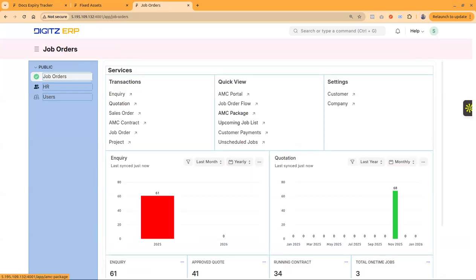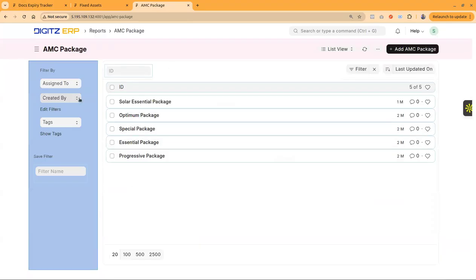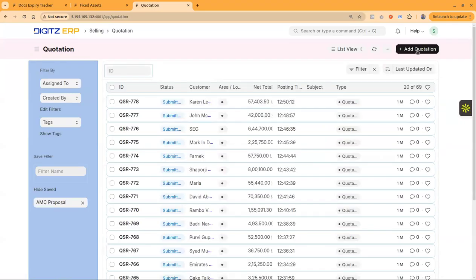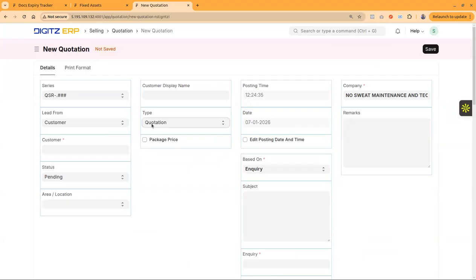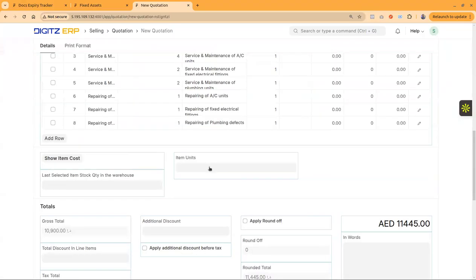We have another option to create an AMC package. For example, some companies use AMC packages for their customers, where each package has different price levels and so on. Then when creating the quotation or AMC proposal, we have the option to select the AMC package. Based on that, the AMC will be covered.